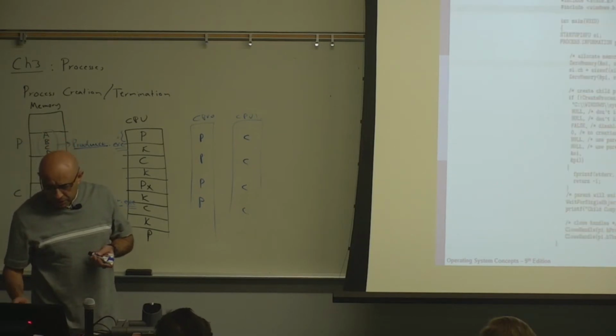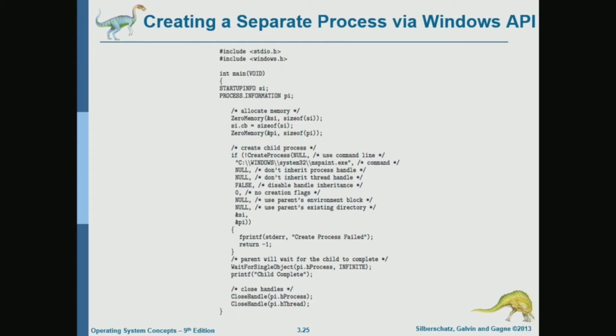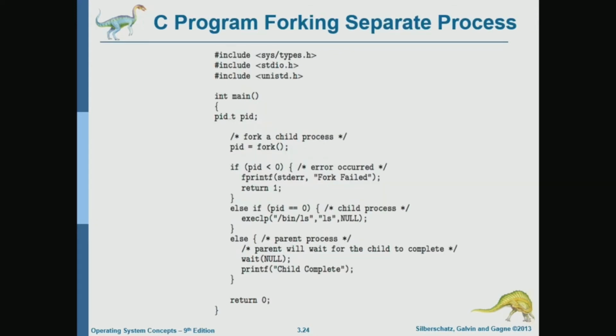Okay, so now we will look into process creation on Windows, which I find more intuitive. By the way, the fork style wasn't intuitive for me when I first saw it in my OS class more than 20 years ago.